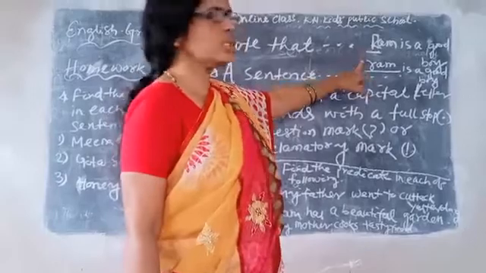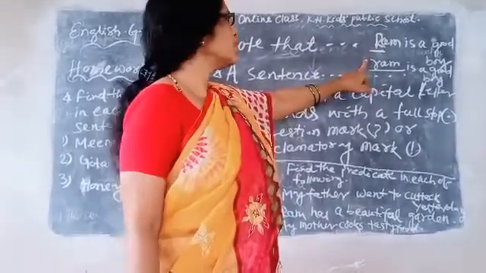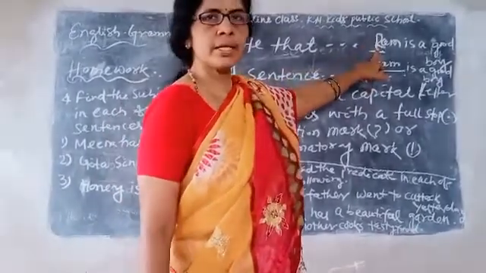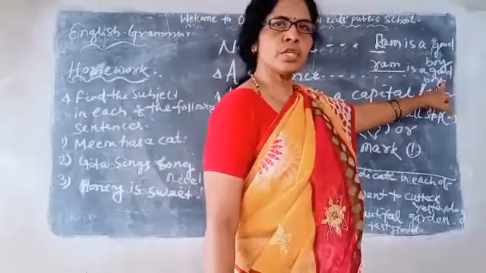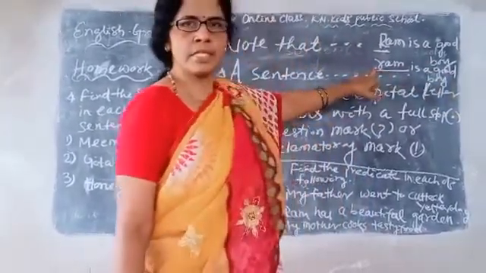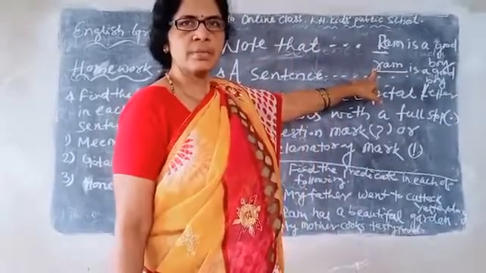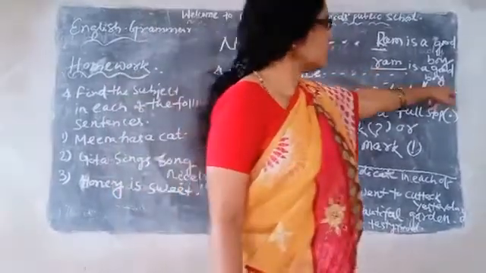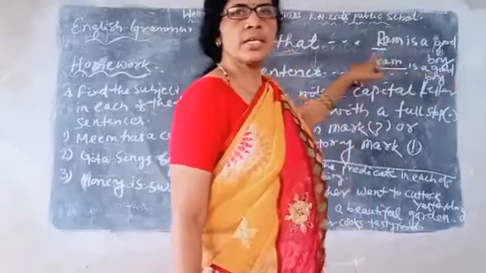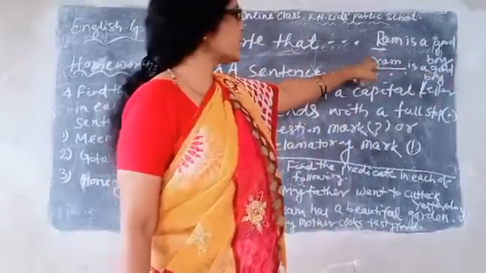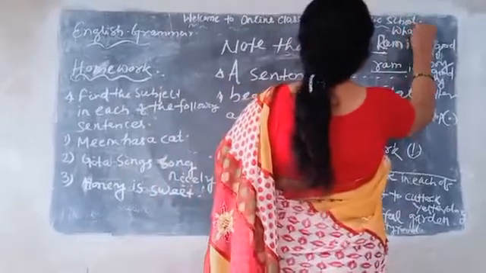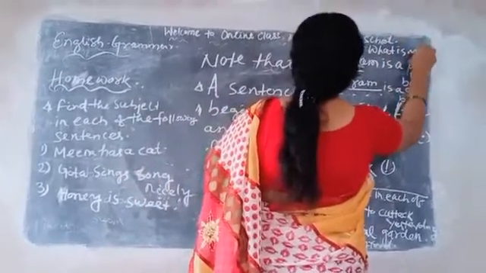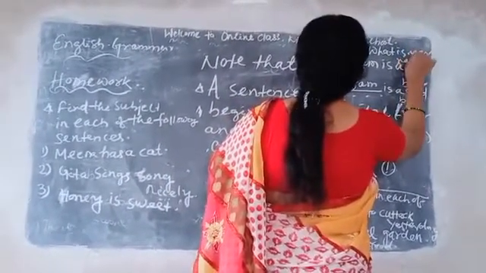Any sentence, if you want to write, you must start with a capital letter and at the end you must give a punctuation mark. If it is a simple positive sentence, then you can give a full stop. If it is a question sentence, you can give a question mark. Suppose, what is your name?